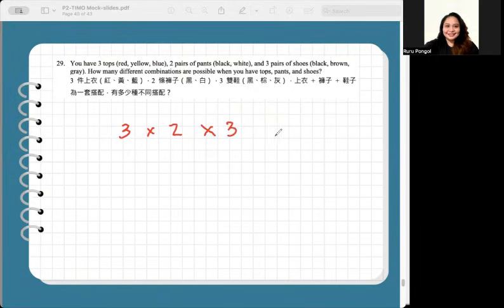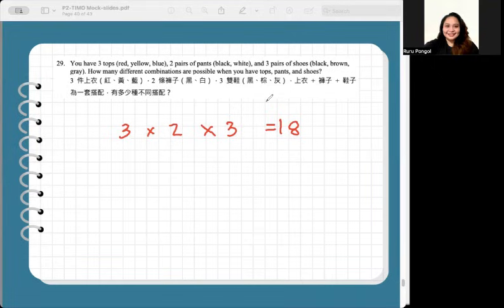So these options combined, just simply multiply 3 times 2, 6 times 3, 18. A common mistake is adding the number of choices instead of multiplying them. Remember, we are asked for the different combinations possible. So a red top can be paired with black pants and a brown pair of shoes. It could also be paired with the white pants and gray colored shoes.